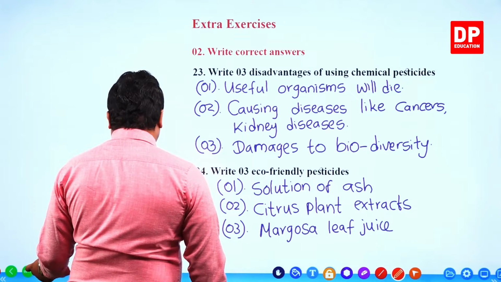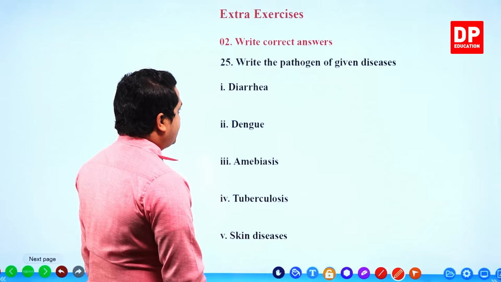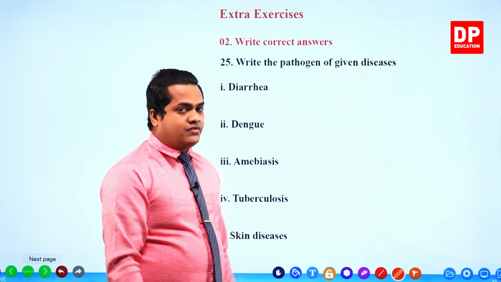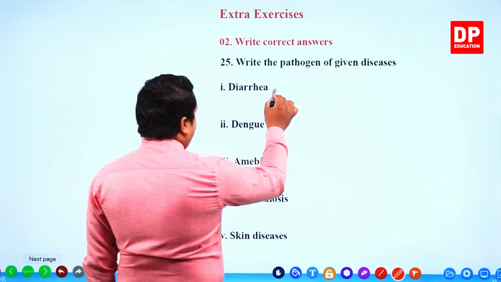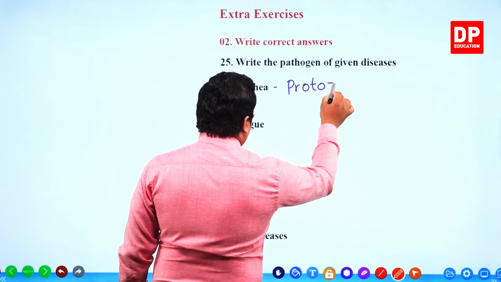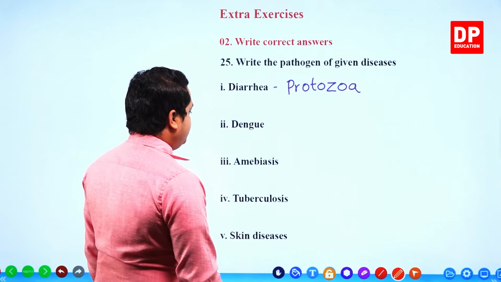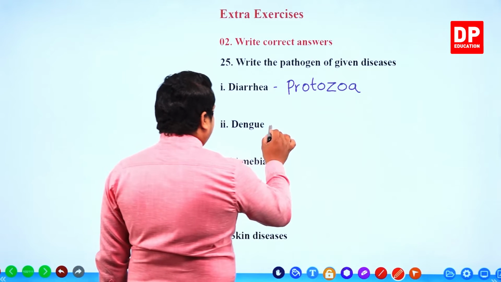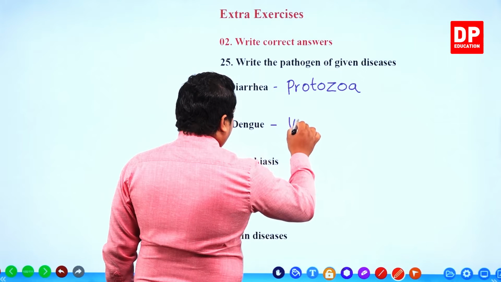So the next question. Write the pathogen of given diseases. So you have to write down the pathogen of given diseases, my dear children. Number 1, diarrhea. Diarrhea is mainly created because of a protozoa. Dengue is because of a virus.